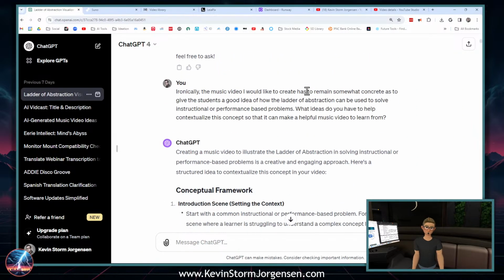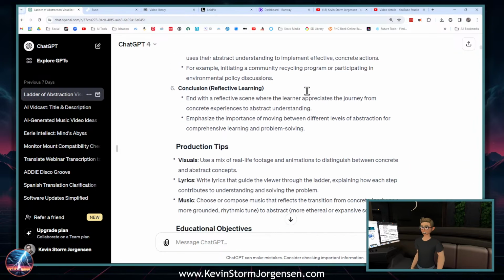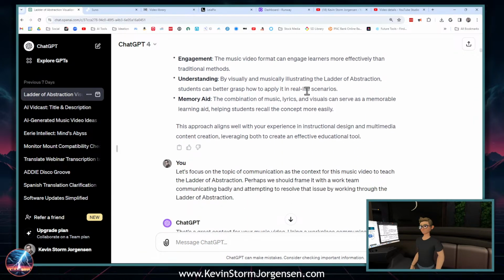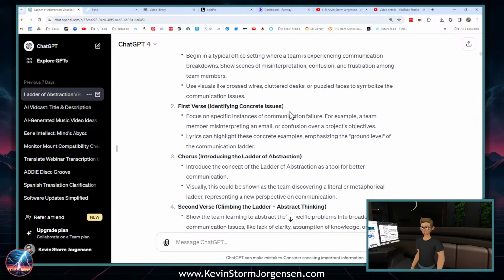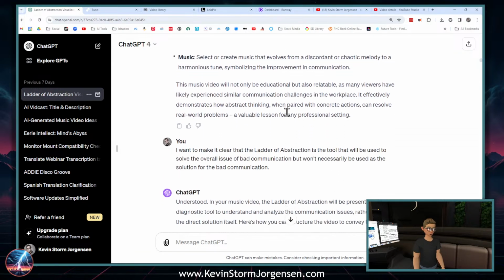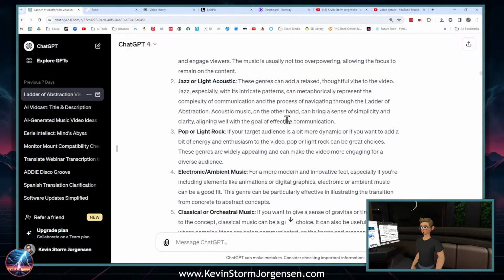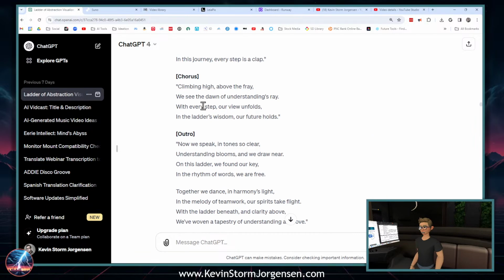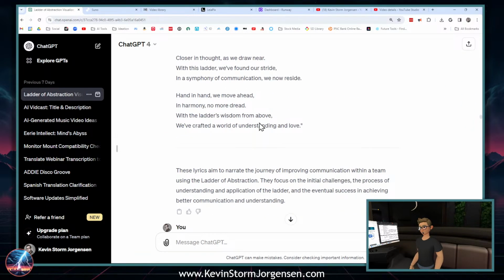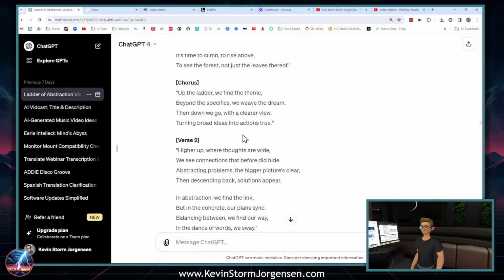So I did some ideation with ChatGPT to create lyrics for a song about this ladder of abstraction. And so we created the lyrics, and I had to do some work through it. Here's some lyrics that we created, but I think we tried a couple times to make sure that the lyrics came out just the way I liked them.